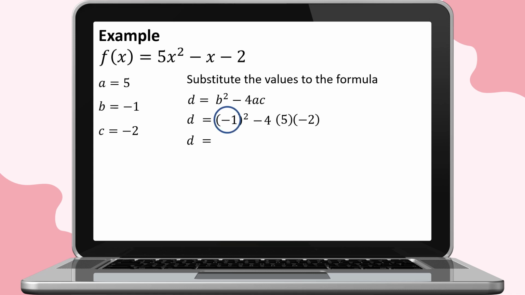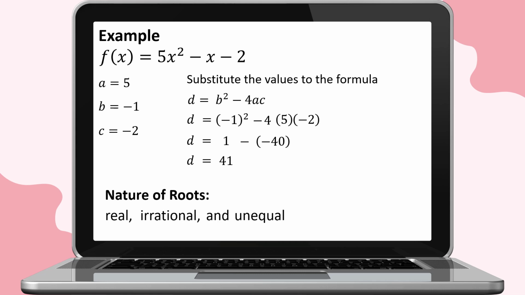The square of negative 1 is equal to positive 1, minus the product of 4, 5, and negative 2, which is equal to negative 40. 1 minus negative 40 is equal to positive 41. Our discriminant is positive but not a perfect square. Therefore, the nature of roots are real, irrational, and unequal.